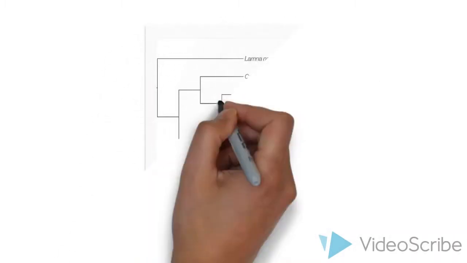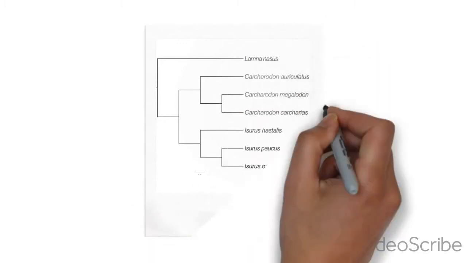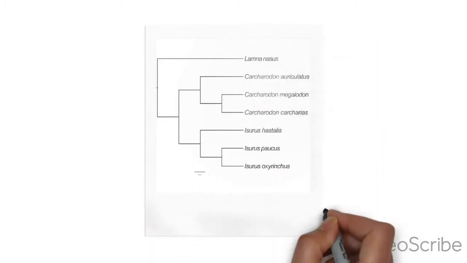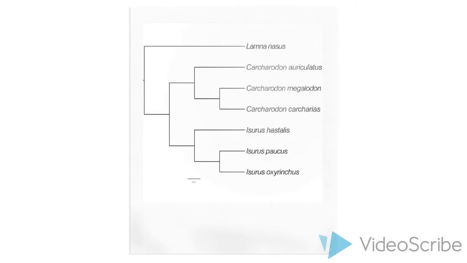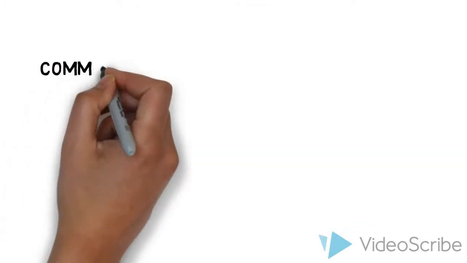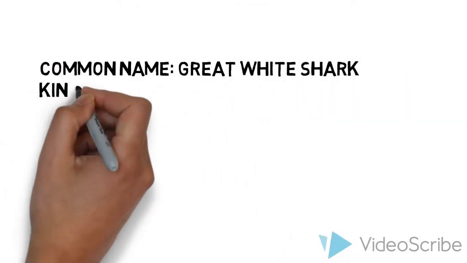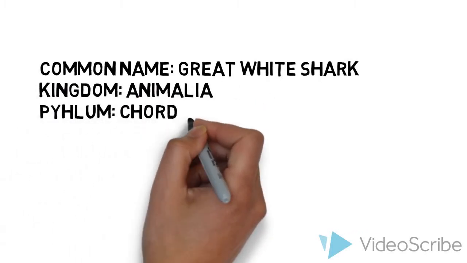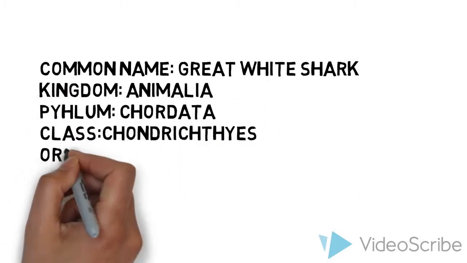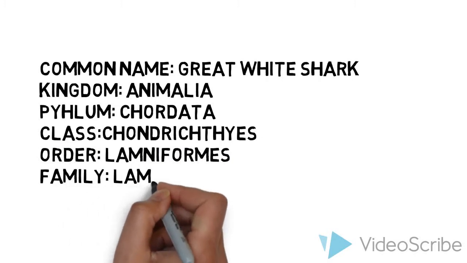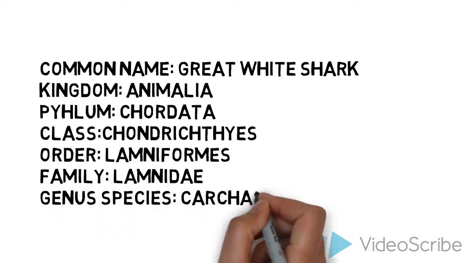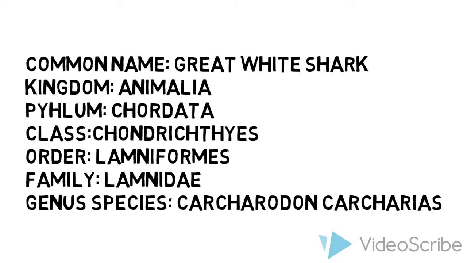So this here is the great white shark's phylogenetic tree and what it's related to. It has some extinct species. So as you can see, this is the great white shark's scientific classification. Common name, kingdom, phylum, class, order, family, and genus species are all part of this great white shark.